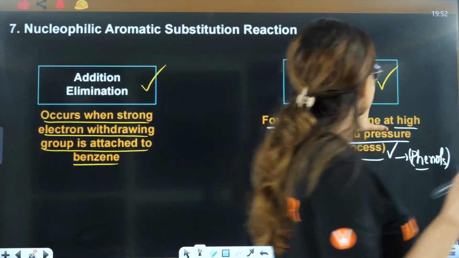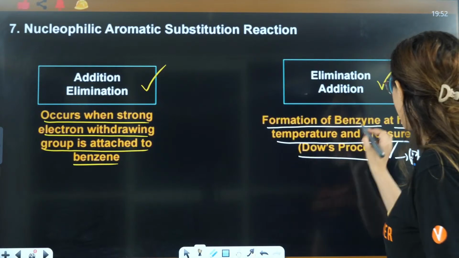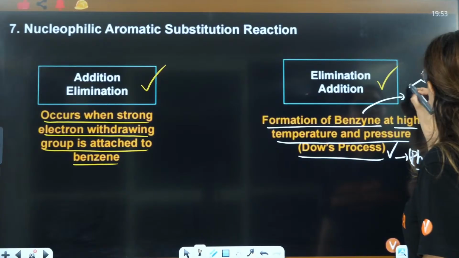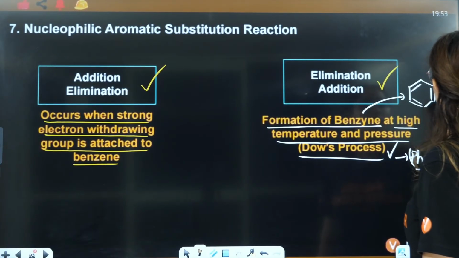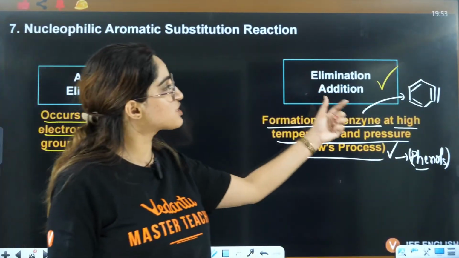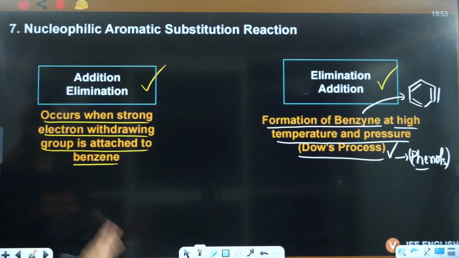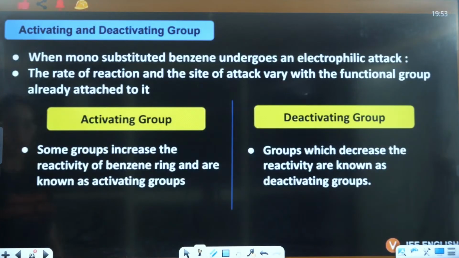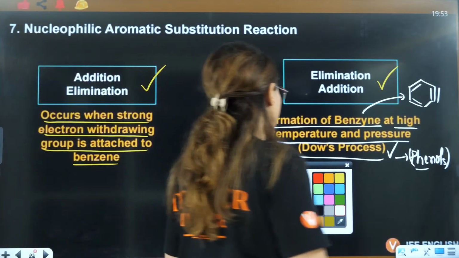And in elimination addition, firstly you eliminate something, and what is formed is benzyne. This intermediate is benzyne. It is formed at high temperature and pressure, just like Dow's process that we will discuss in alcohols and phenols. This is one of the preparation processes of phenols. So both the reactions are possible, right? All you need to know is when you have a strong withdrawing group and donating group.